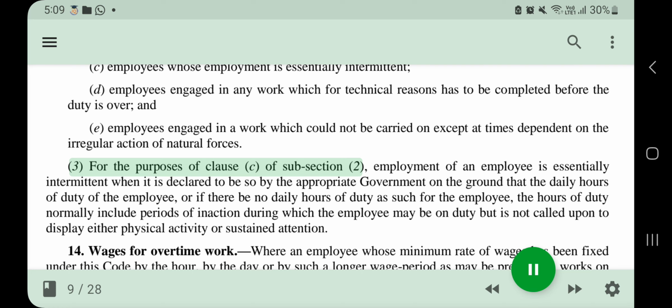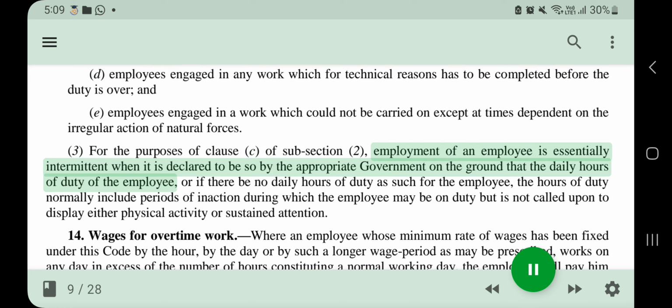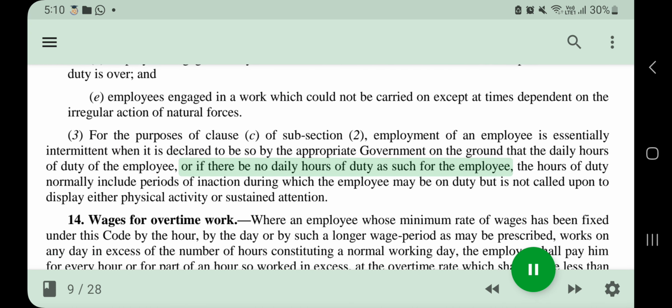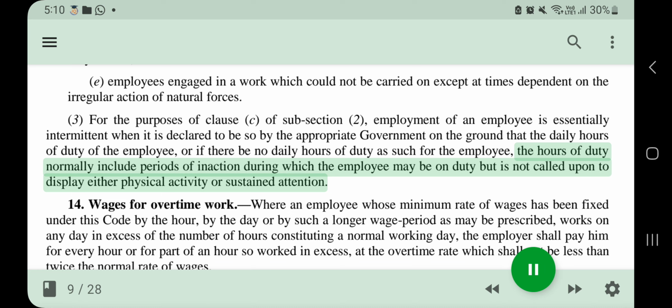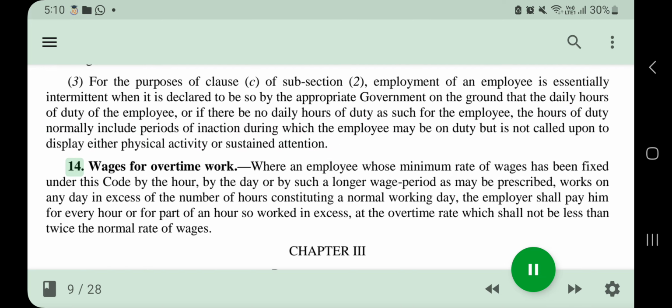3. For the purposes of Clause C of subsection 2, employment of an employee is essentially intermittent when it is declared to be so by the appropriate government on the ground that the daily hours of duty of the employee, or if there be no daily hours of duty as such for the employee, the hours of duty normally include periods of inaction during which the employee may be on duty but is not called upon to display either physical activity or sustained attention.